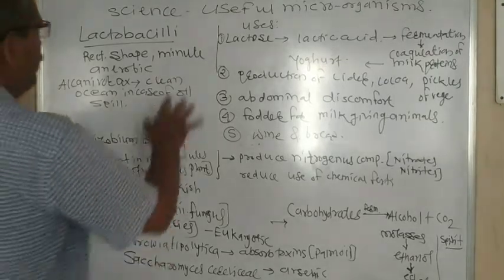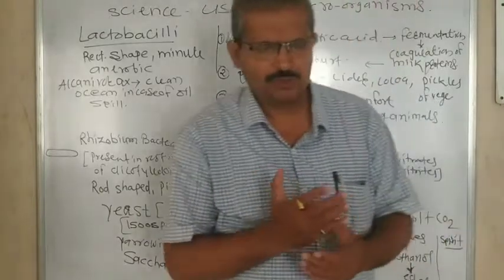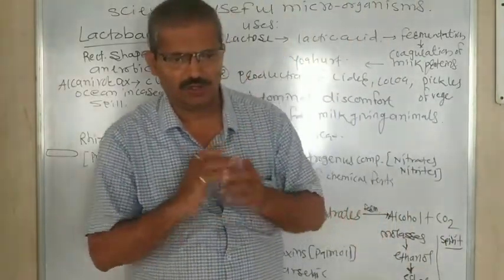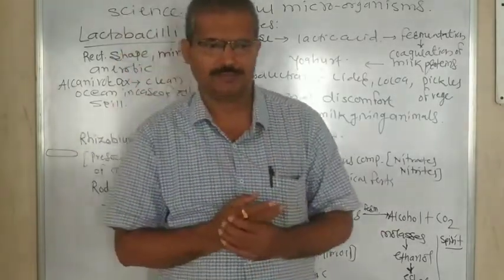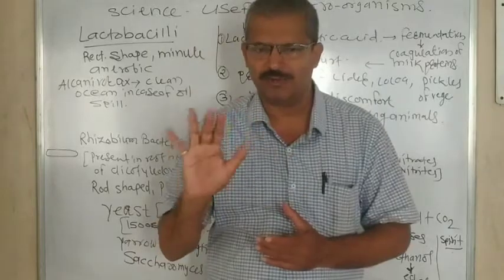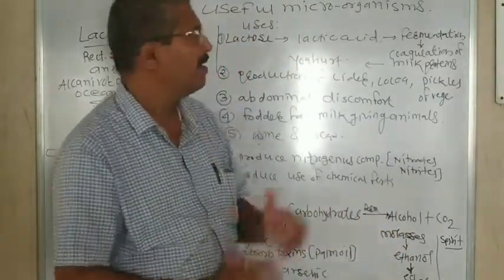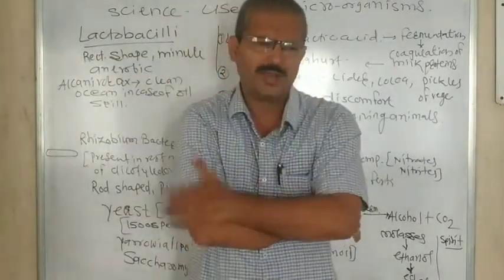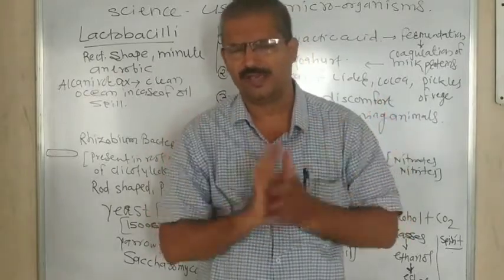Dear students, today we are going to study useful microorganisms. Micro means very, very small, something you cannot see with the naked eye. Those organisms need a microscope to be observed. They are called microorganisms. There are a number of microorganisms, for example bacteria, viruses, fungi, etc.